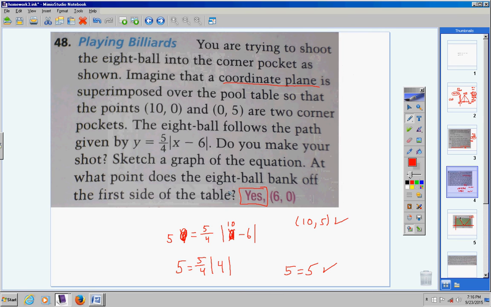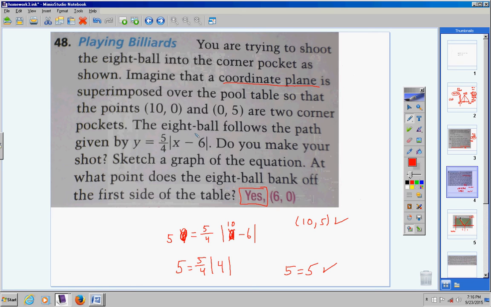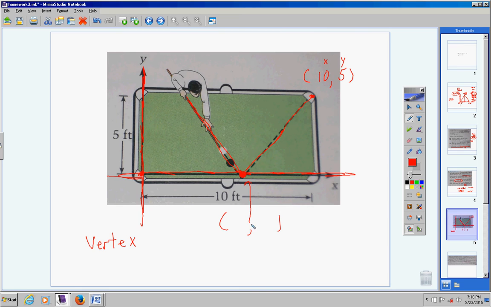At what point does the 8 ball bank off the first side of the table? So they want to know what this ordered pair is right here. When the ball comes off the stick and hits the first side, what is that ordered pair right there? Let me ask you a question. Is not this ordered pair the vertex of the graph? Of course it is. So all that I have to do is find the vertex of this right here, and then that has to be this vertex here, and I'll have the ordered pair.